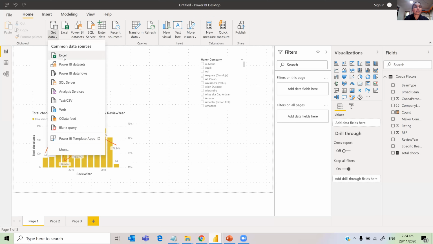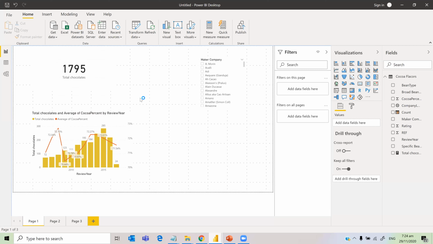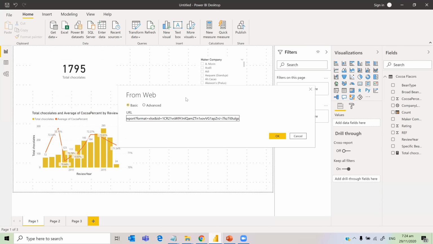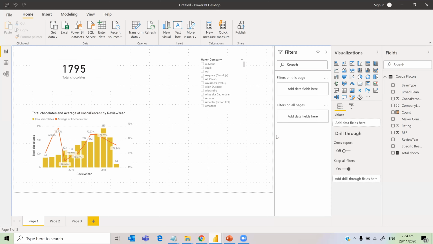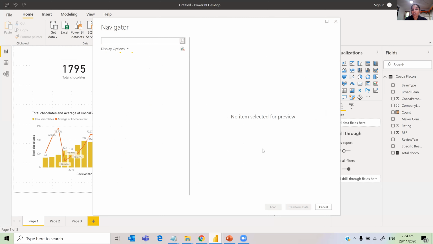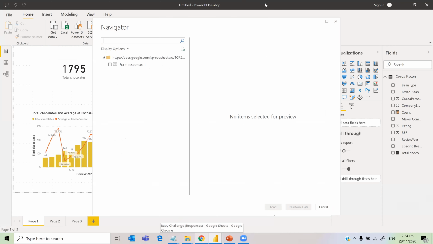Get data. There is a question: where is the link? Do we have the same link in the slides? And if there is a link, is that the correct link? Yeah, I'm going to paste that link in the slide, or I'll paste that link here as well. Yes, this is the correct link. So I'm just going to paste it in the chat as well. That would be great. I can't access the chat right now. Okay, let me finish this and then I'll paste that in the chat.